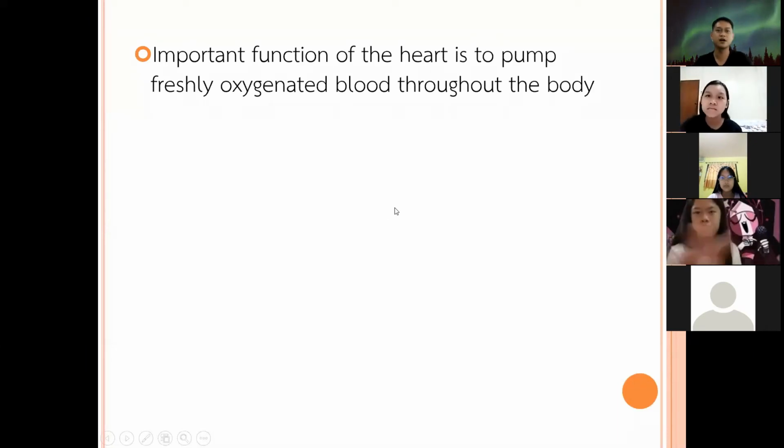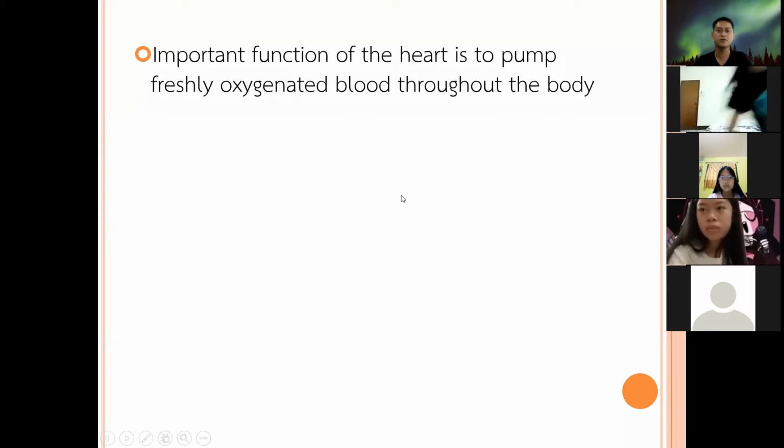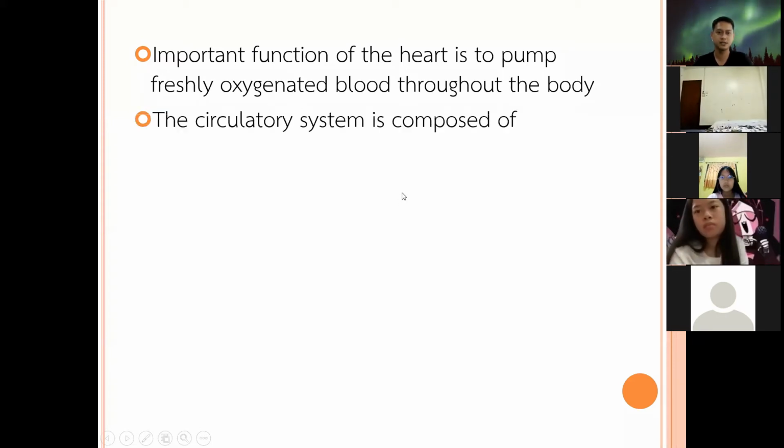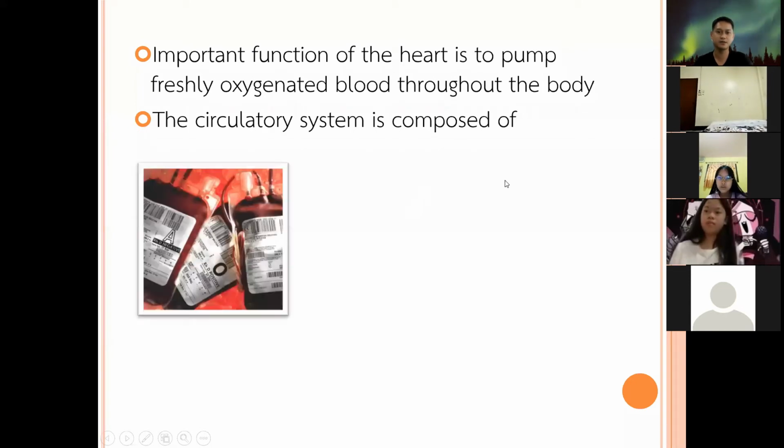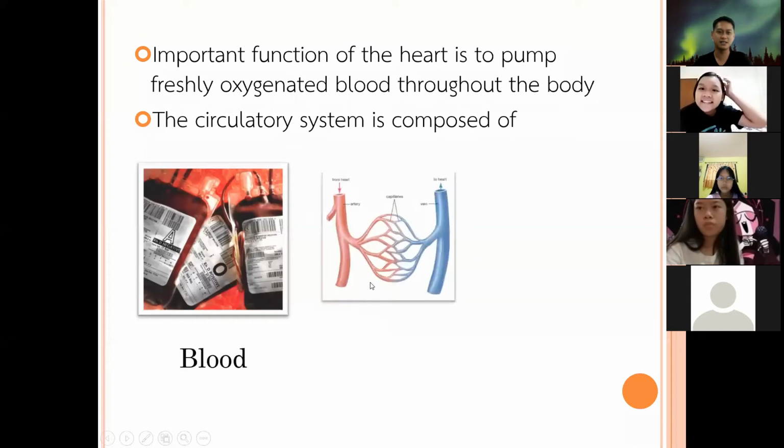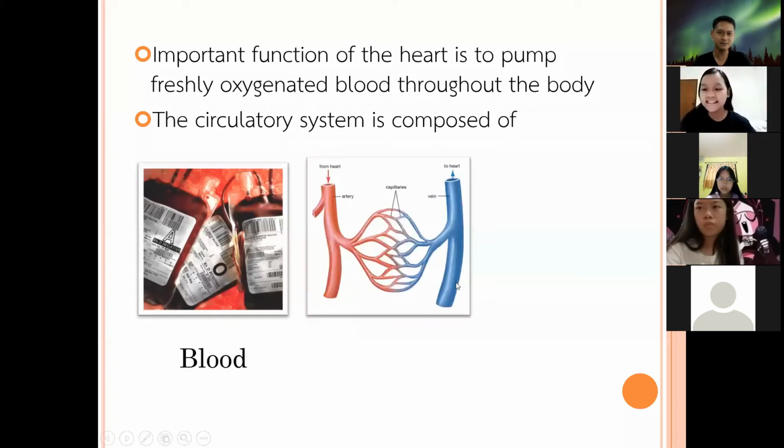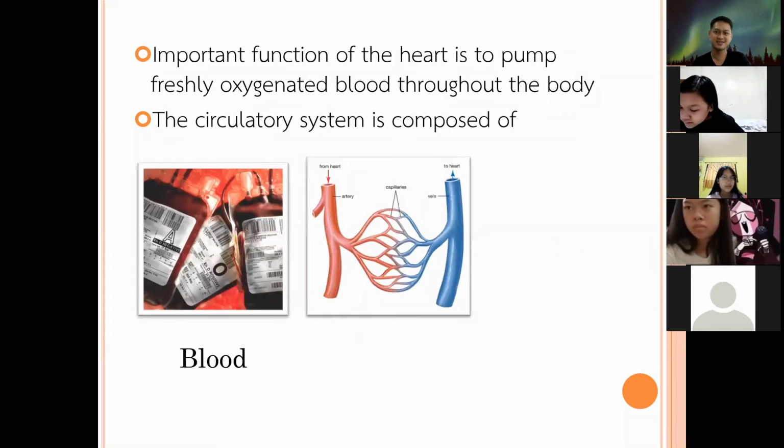An important function of the heart is to pump freshly oxygenated blood throughout the body. The circulatory system is composed of, what is this? Blood. Okay, very good. Next. What is this?